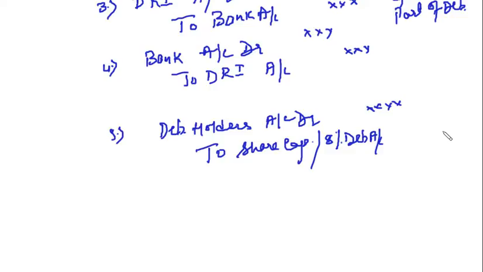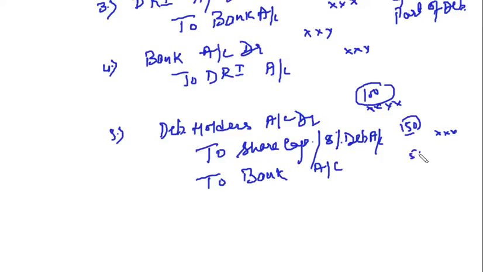To share capital, say 100 rupees were to be paid, 50 rupees have been converted into shares or the debentures, and the rest has been paid through cash or bank. 50 rupees paid through cash or bank. This is the non-convertible part. This is the convertible part.